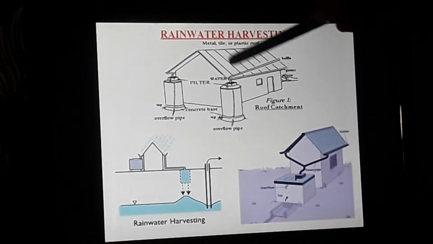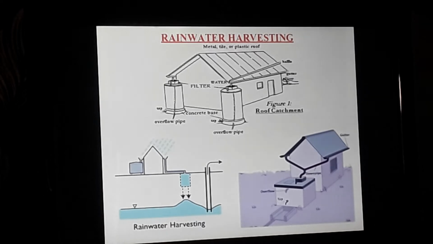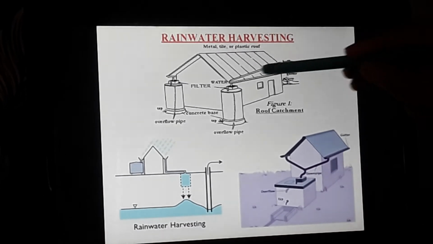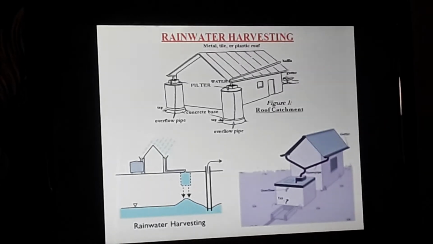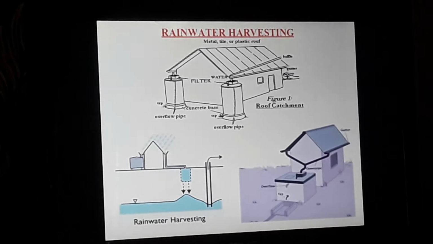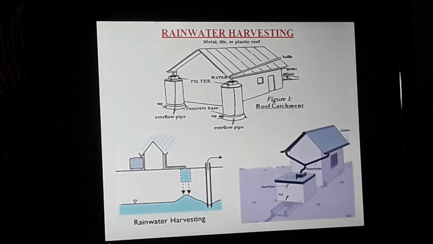So this is the roof catchment area on the top of the house, whatever type of house we have. This is the baffle which will bring down the rainwater, and it will be connected to a down pipe. When the rainwater comes down to the down pipe, you can connect it to a filter.